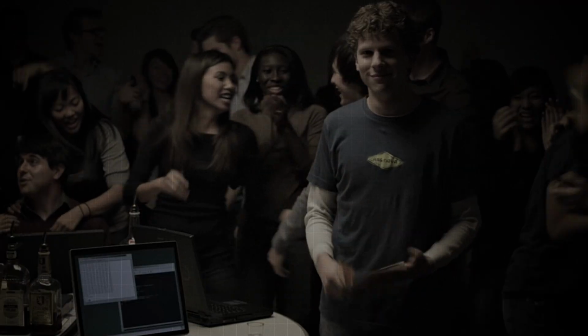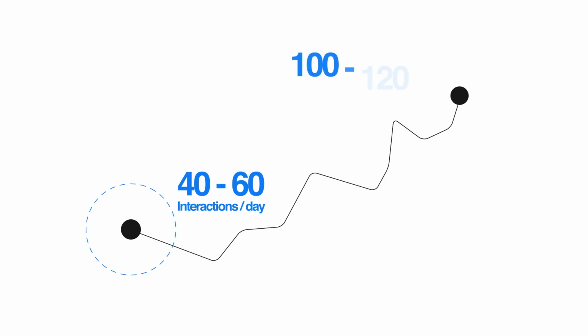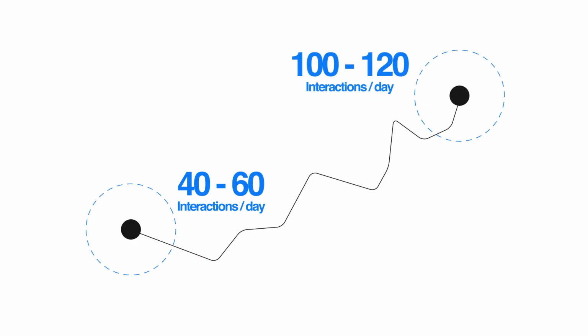Now, here's where people mess up. If you go from zero activity to suddenly maxing out these limits, LinkedIn flags your account immediately. You need to start slow. Run at about 60 interactions a day for the first 10 days. Then you gradually increase your interactions. Now, if your account is already active on LinkedIn, you're fine. This is only for accounts that go from inactive to suddenly very active.